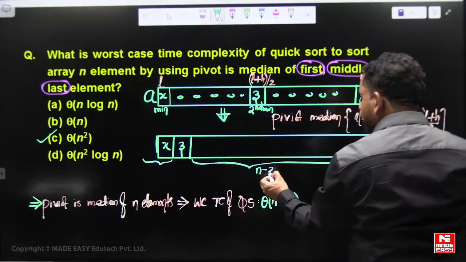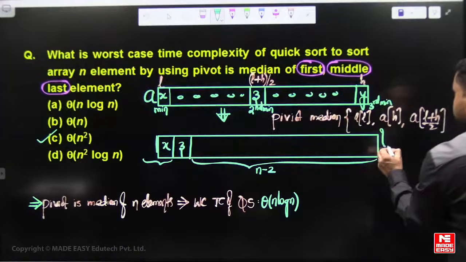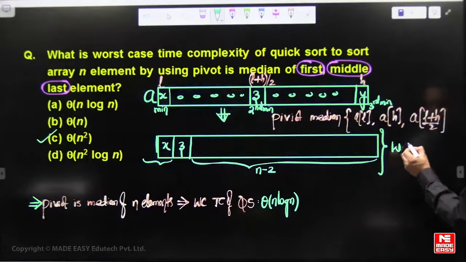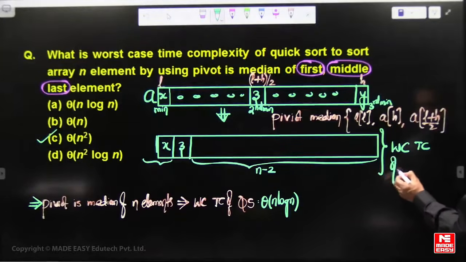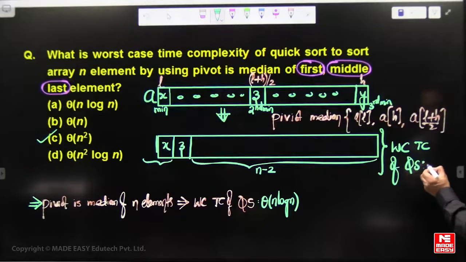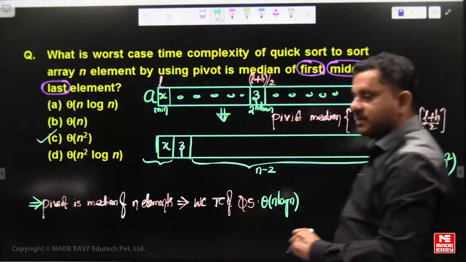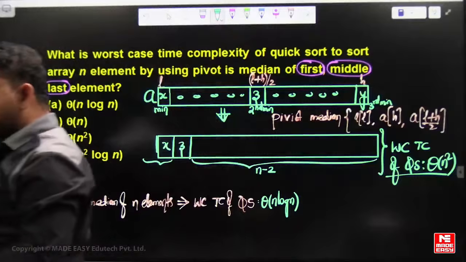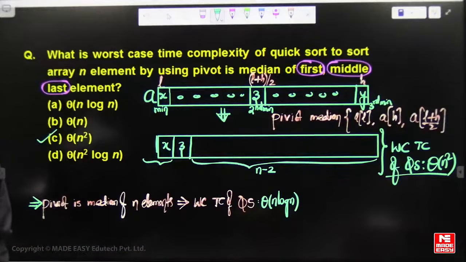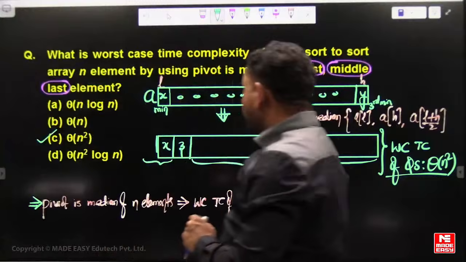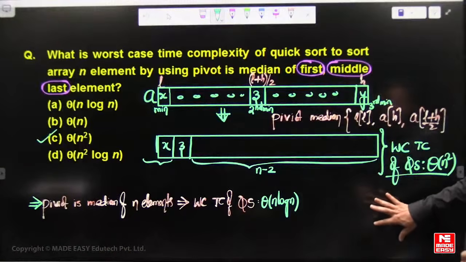So the worst case time complexity of quicksort is n square.